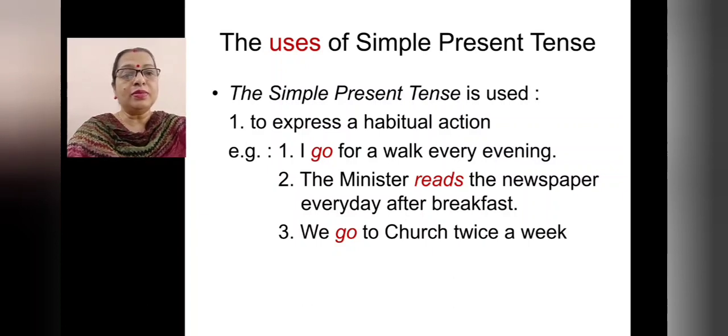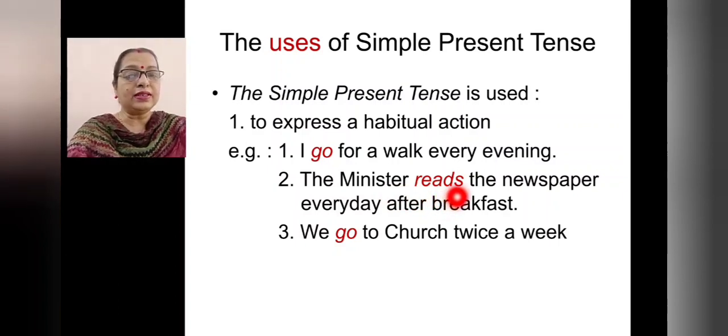So where is the verb? Go. So go is in the present tense. The minister reads the newspaper every day after breakfast. So where is the verb? Reads. So minister is third person singular number, so read becomes reads.